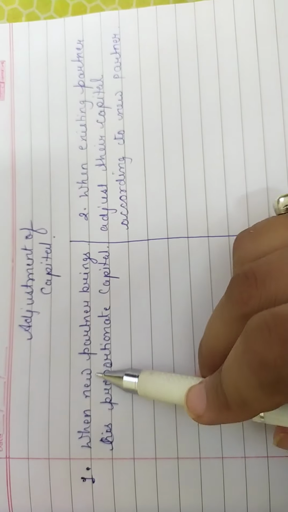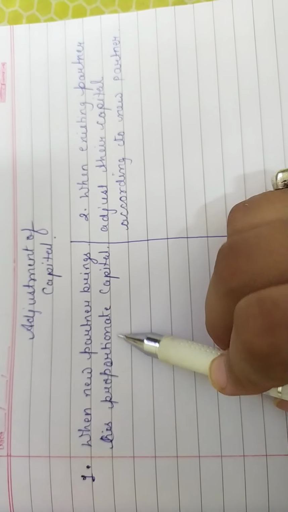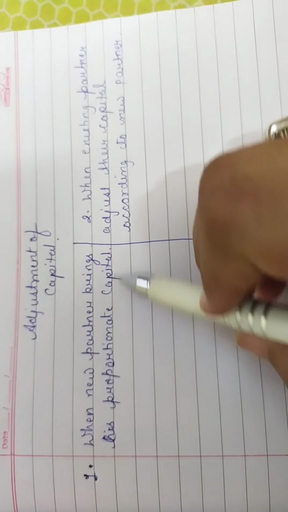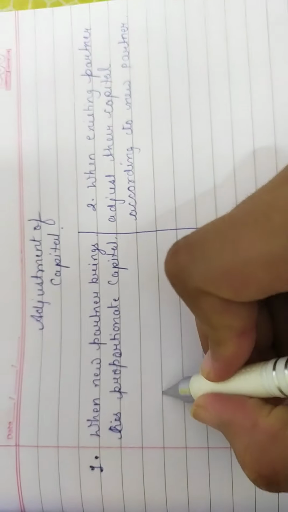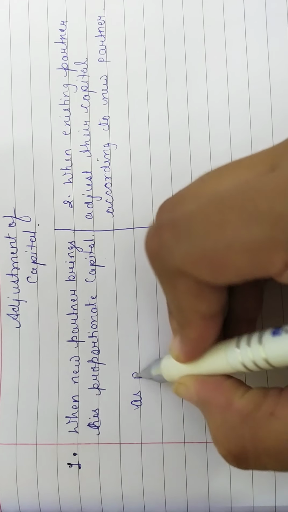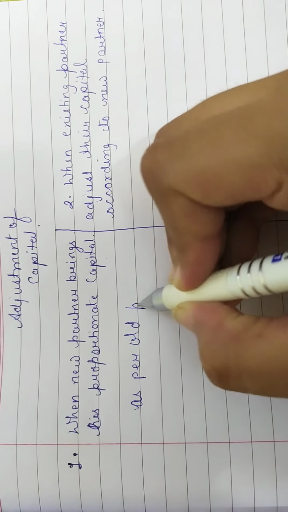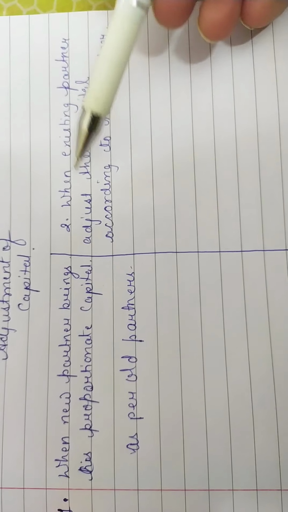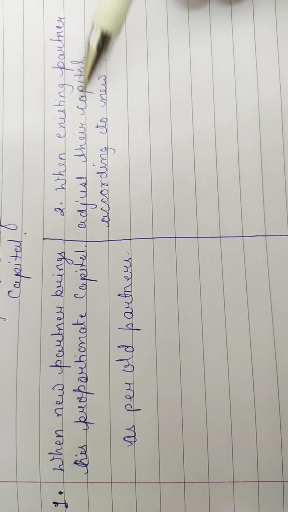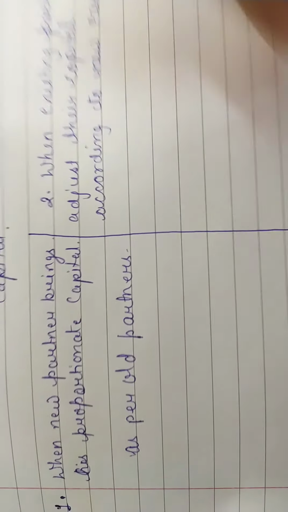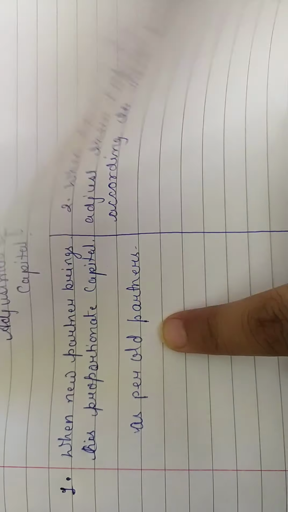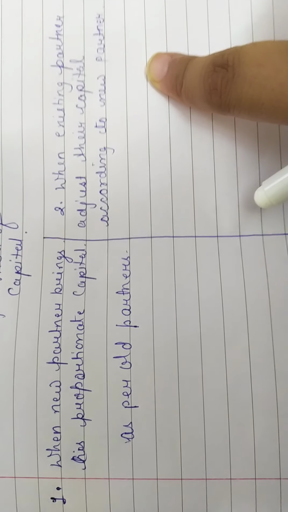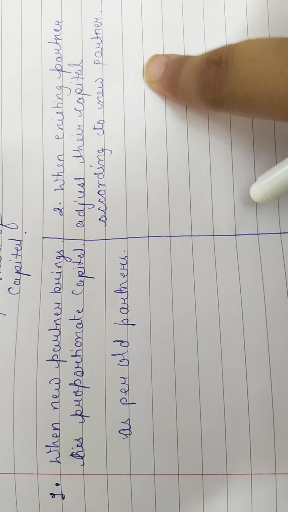Number one, when a new partner brings his proportionate capital, means when a new partner is coming and he is bringing his proportionate capital as per the old partners. And the second condition is when existing partners adjust their capital according to the new partner. It means here the new partner is bringing the proportionate capital, and here old partners are adjusting their capital according to their new profit sharing ratio.